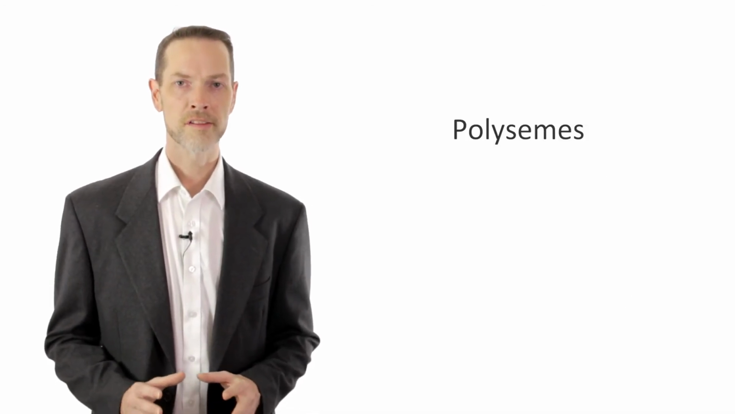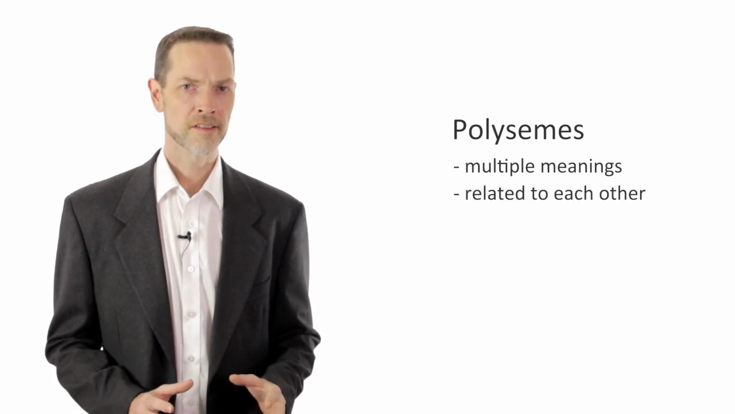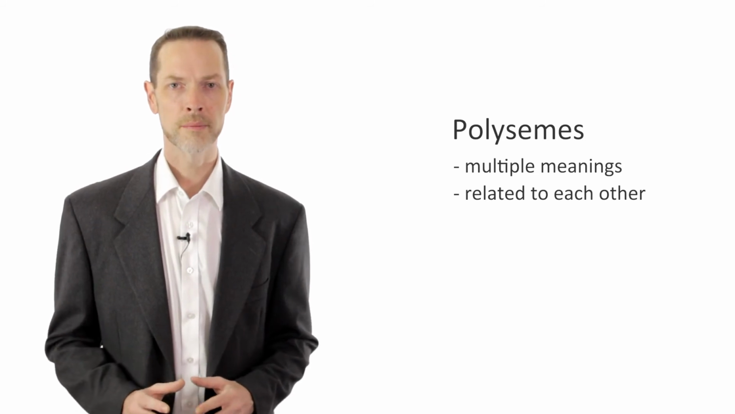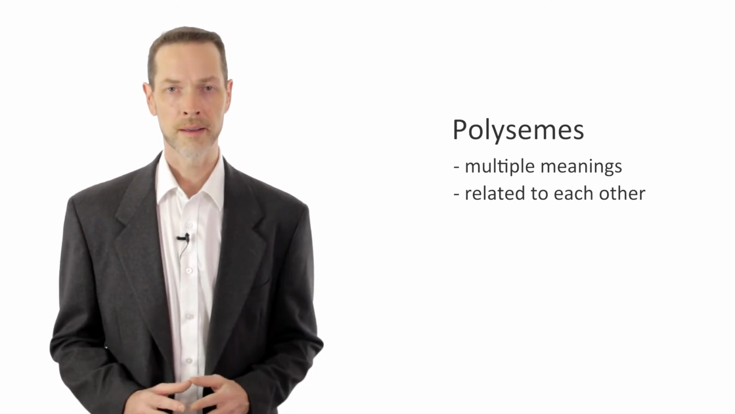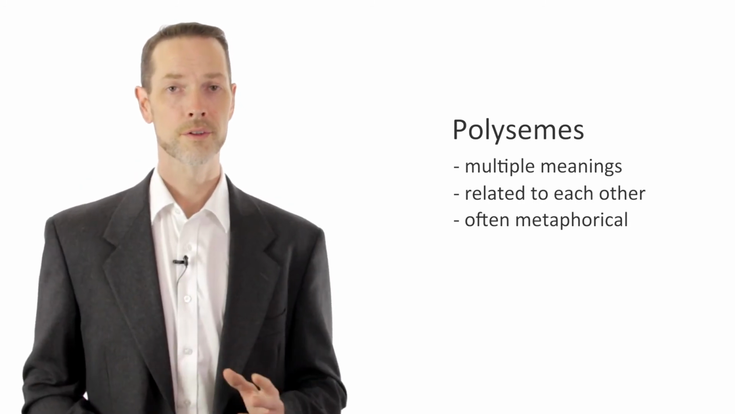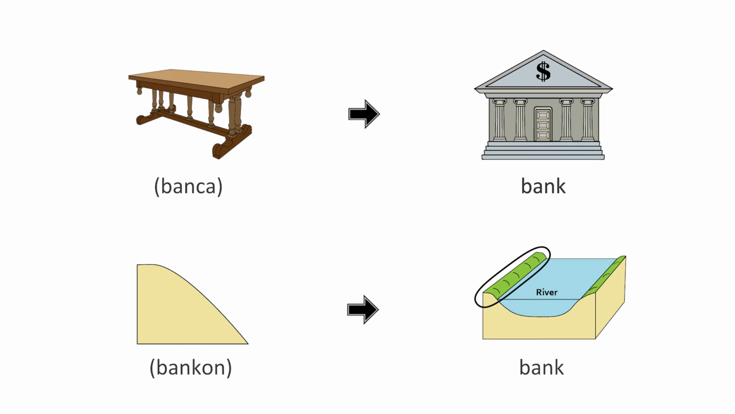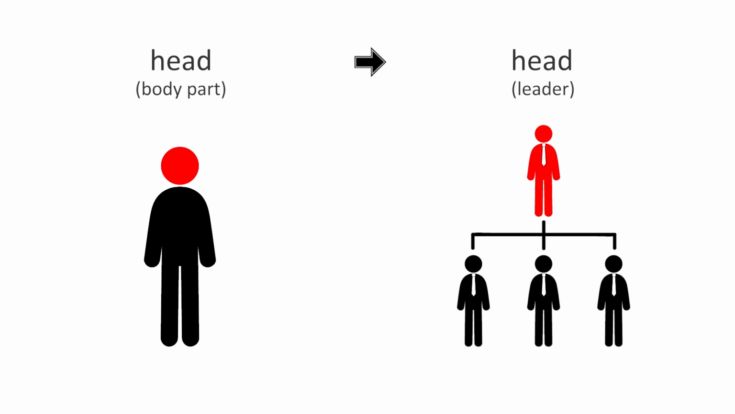Words like this are called polysemes. A polyseme is a word that has multiple meanings, but these meanings are related to each other in some way. Usually this is done by taking a word and extending its meaning metaphorically to describe things with similar qualities. So, to recap, there are two possible ways for a word to acquire multiple meanings. The first way is by random chance, like with the words bank and bank. And the second way is to extend that word metaphorically, like with the word head.